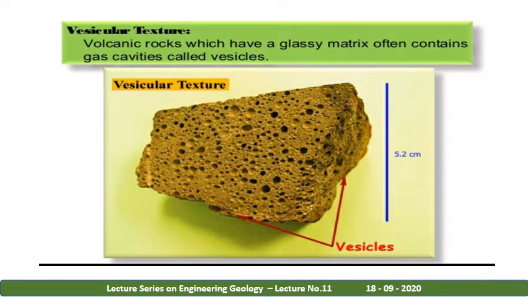There are some volcanic rocks which show vesicles. Vesicles means the holes in the rocks, which are very helpful in igneous rock. These are very much essential for the porosity and permeability. For example, volcanic rocks which have a glassy matrix often contain gas cavities called vesicles.